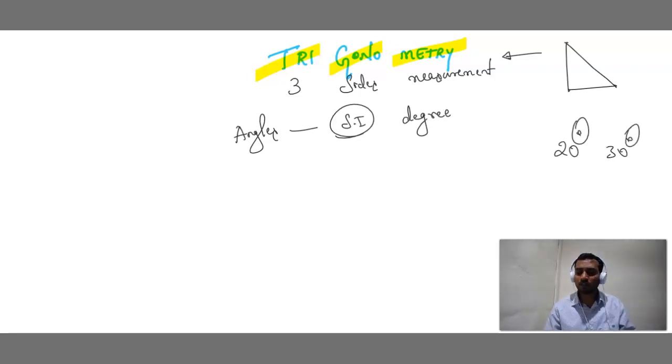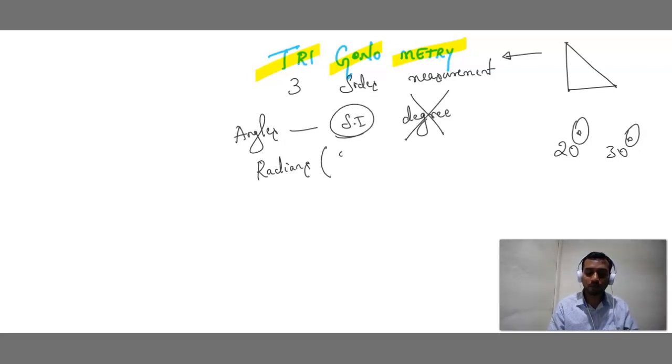Usually we measure in degrees. But remember children, trigonometric angles are not measured in degrees. It is measured in radians, which is written as superscript c. That is nothing but radians. Point number 1, you should remember the SI unit of trigonometric angles is radians.